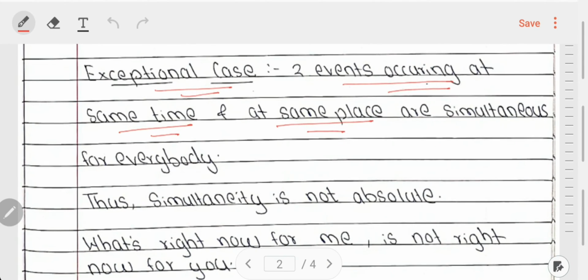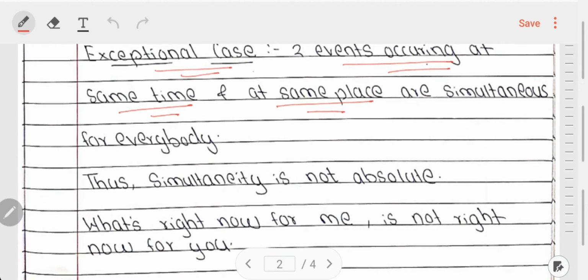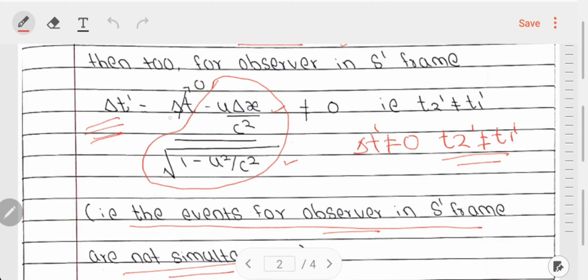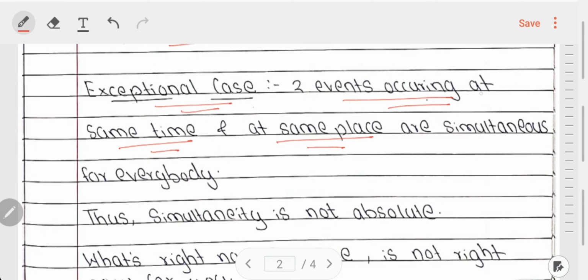So, if del t and del x are equal to 0, the numerator over here goes to 0 and we have del t prime is also equal to 0. So, if two events occur at the same time and the same place, those events are simultaneous for everybody.